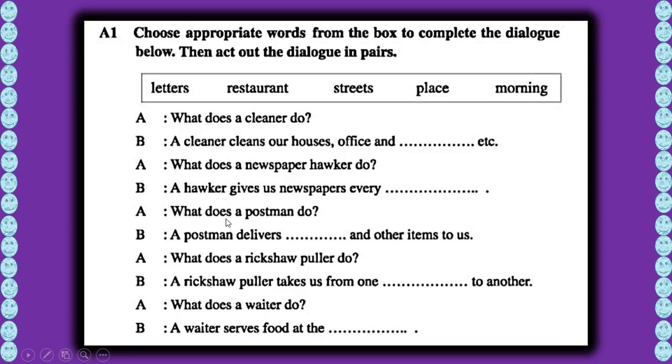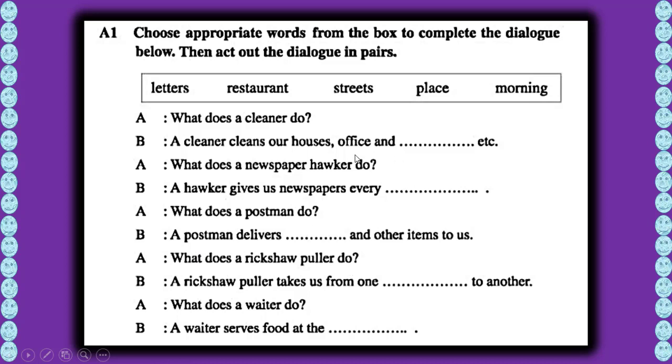Okay. What does a postman do? A postman delivers letters and other items to us. That is letters. A postman delivers to the responsible person any kinds of news or any kinds of parcels. What does a rickshaw puller do?